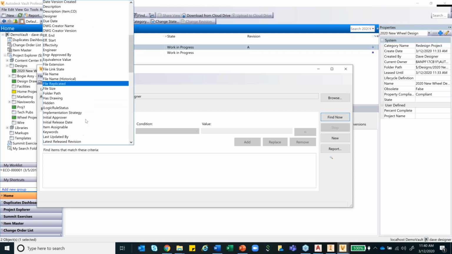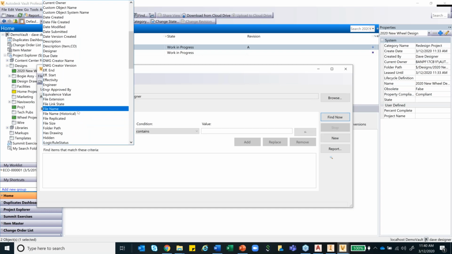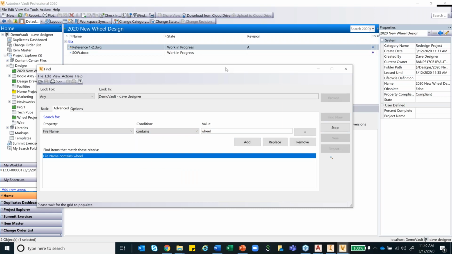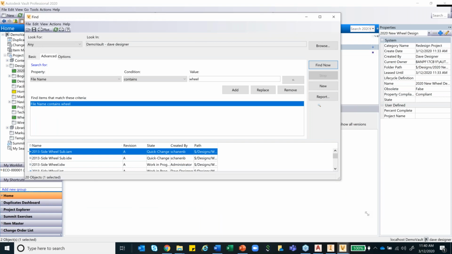Let's say in this case I choose the file name. For the condition, I can give conditional statements: contains, does not contain, is empty, greater than, smaller, and everything. In this case, I'll just say contains wheel and I'll say add. With this, I'll search. So I have multiple files that I'm seeing.